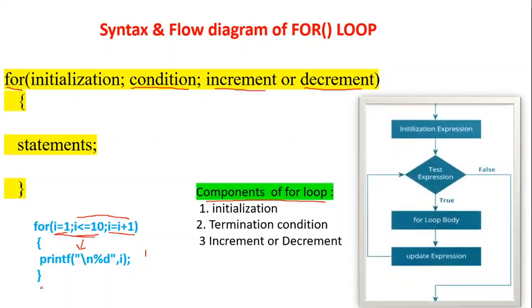Now you see the flow diagram of the for loop. From the examination point of view, syntax, definition, flow diagram, example, these 4 are very, very important. See the initial value, condition checking. If the condition is true, it executes the for loop body. If the condition is false, it will come outside of the loop. So this is called a loop. If it executes the body of the statements one time, you call it one iteration. It is also known as one cycle. For this example in the for loop, it executes this body 10 times.